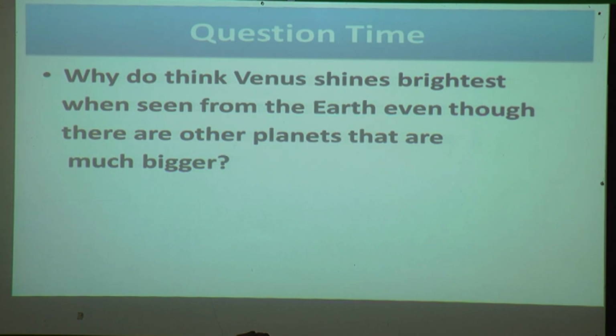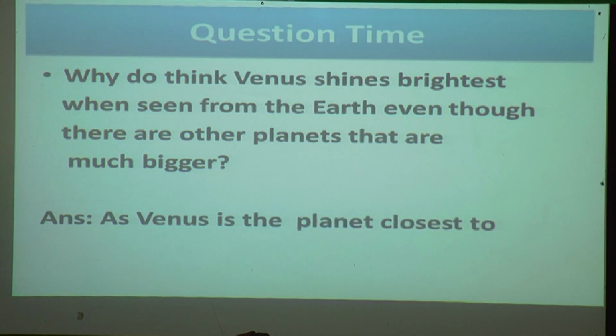Why do you think Venus shines brightest when seen from the earth, even though there are other planets that are much bigger? Let's see the answer. Venus is the planet closest to the earth, because of that we can see it so bright.